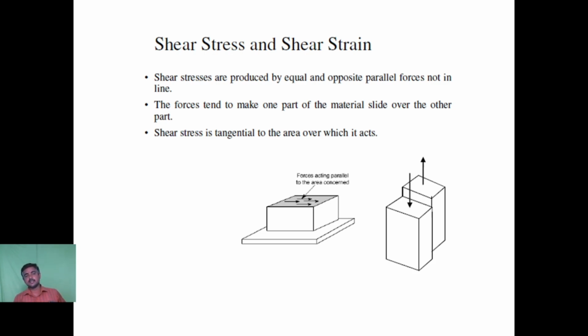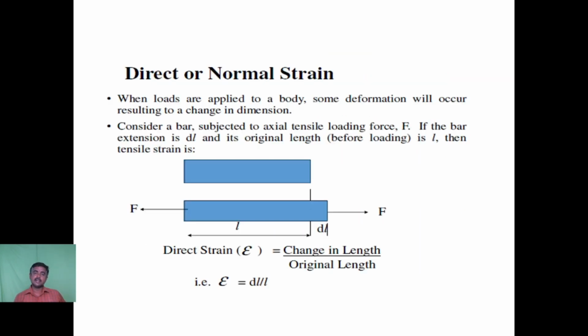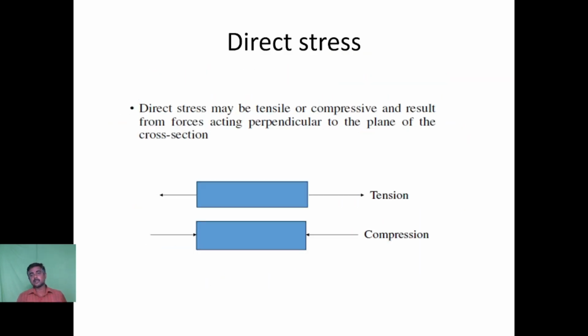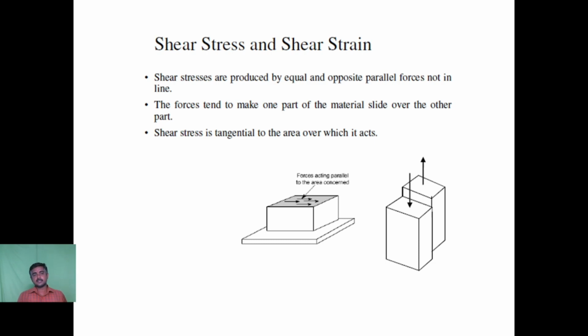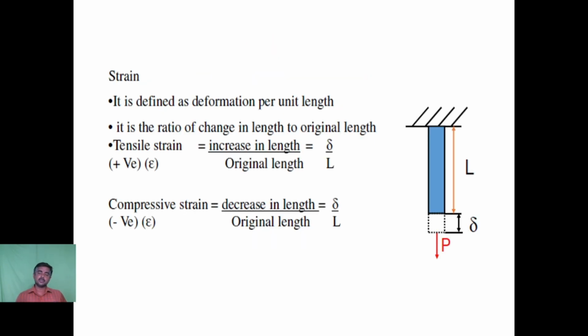Shear stress is a tangential force, whereas direct stress acts perpendicular to the plane of the body, whereas shear stress acts tangential to the body. So this is the shear stress and the corresponding strain. The strain remains the same: change in dimension to the original dimension. So this is the conclusion. I have given you the concluded picture.